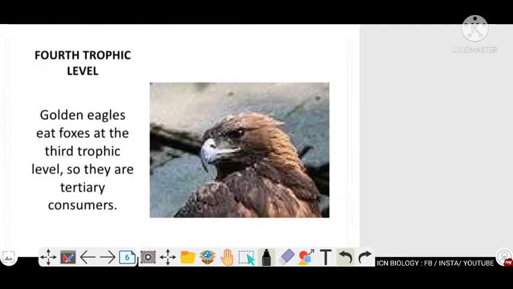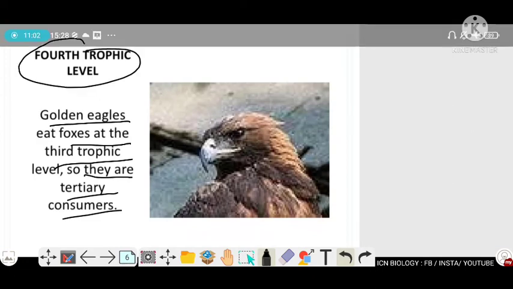The fox is again eaten by the golden eagle, right? The golden eagle eats the fox from the third trophic level, so it is the tertiary consumer, and it comes under the fourth trophic level.